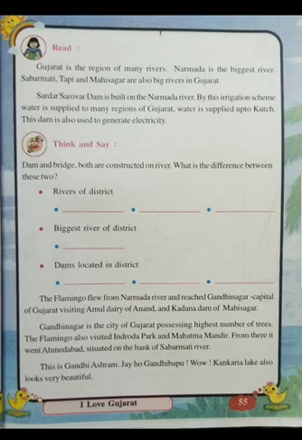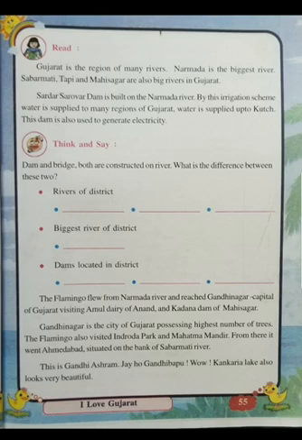So whenever a dam is built on the river, it helps to generate electricity also and supply water to the distances through canals, and what we say big streams, and so water is supplied to the agriculture. That is called irrigation. So Sardar Sarovar Dam is the biggest dam on Narmada River built, and you know the statue of Shri Vallabhbhai Patel over there, Sardar Vallabhbhai Patel, so famous that area has become a tourist area, and the dam is over there.